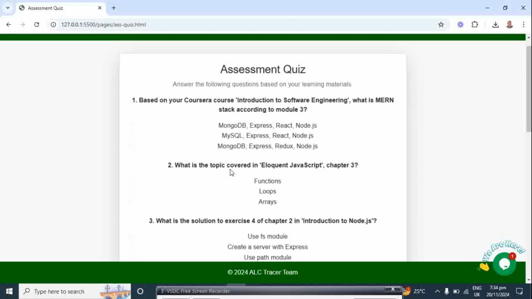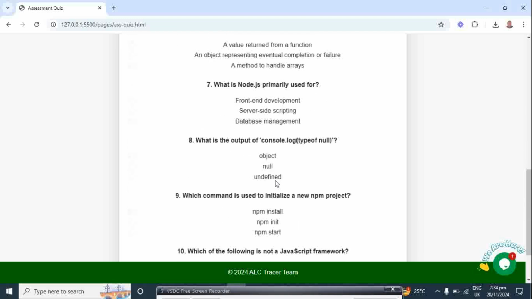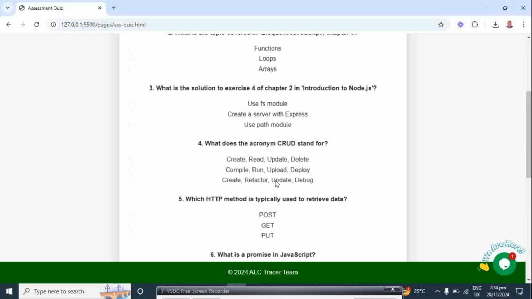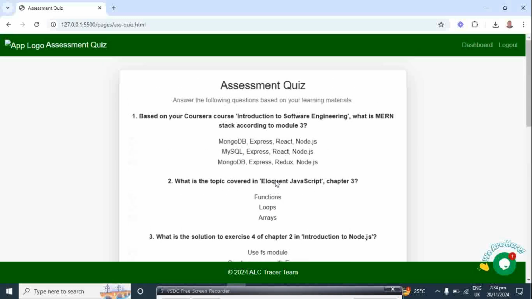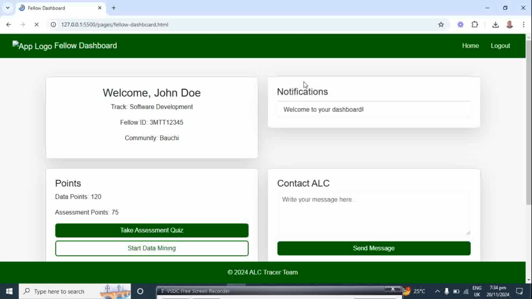And like, what is the topic covered in Eloquent JavaScript chapter 3? This kind of question can be posed directly to the fellows, so that they will be assessed directly. We see that this kind of assessment is more likely to make fellows go through their learning than the current one that we are using.